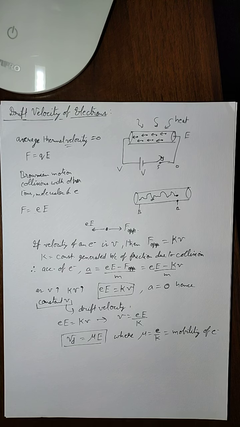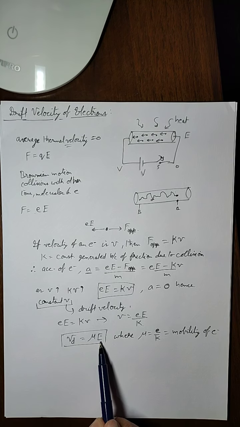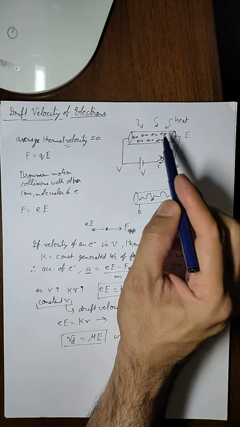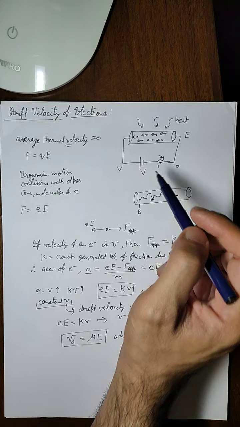So what we understood from this discussion is that once the switch is on, the electron will accelerate for some time and then finally achieve a constant velocity when the acceleration becomes equal to 0. This is the drift velocity, which depends upon the mobility of electrons and the electric field which is provided to these electrons by the battery.